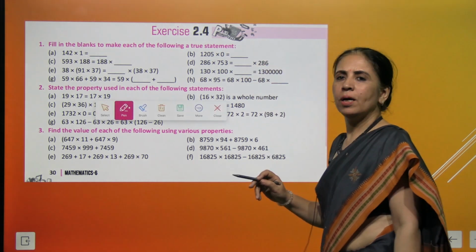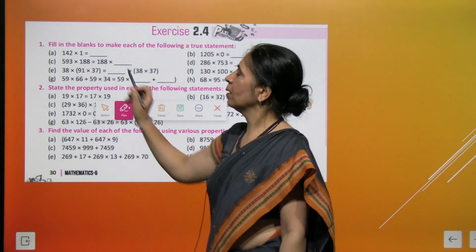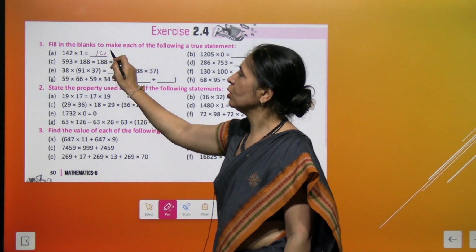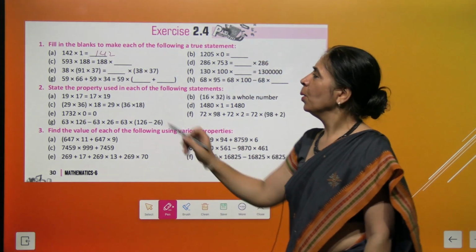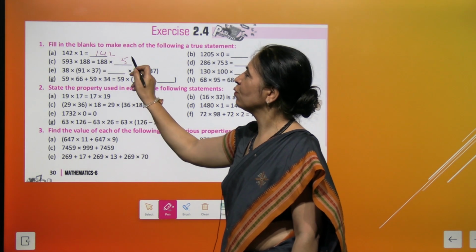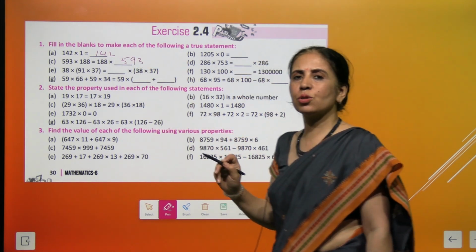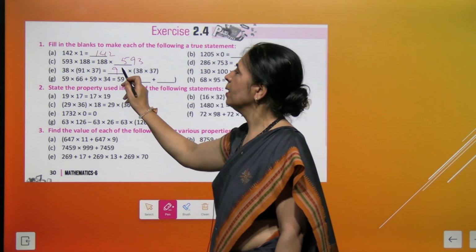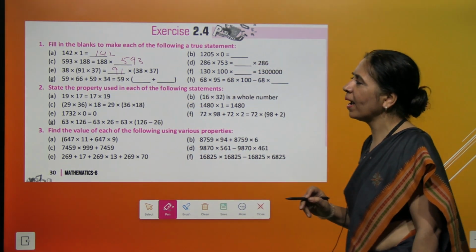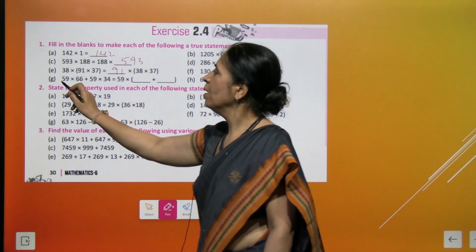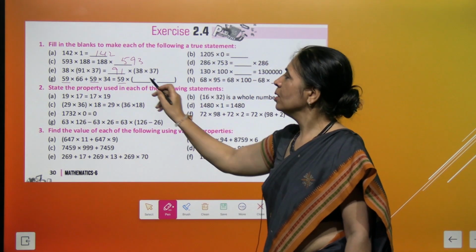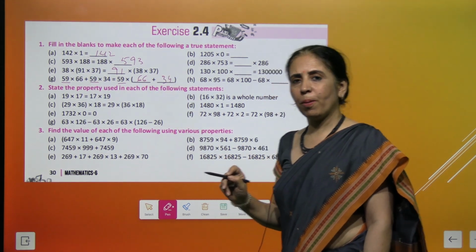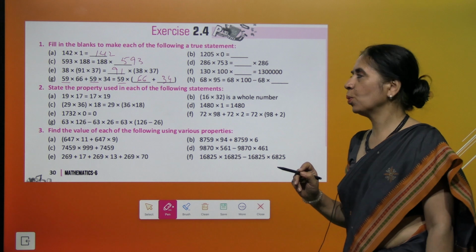And here we go. This is product of a whole number with 1. We get 142. And here what you get? We write the missing number, that is 593. This is commutative property. And again here we write the missing number. This is associative property, right? And this one we have 59 common. So we'll put 66 plus 34. This is distributive property of multiplication over addition.